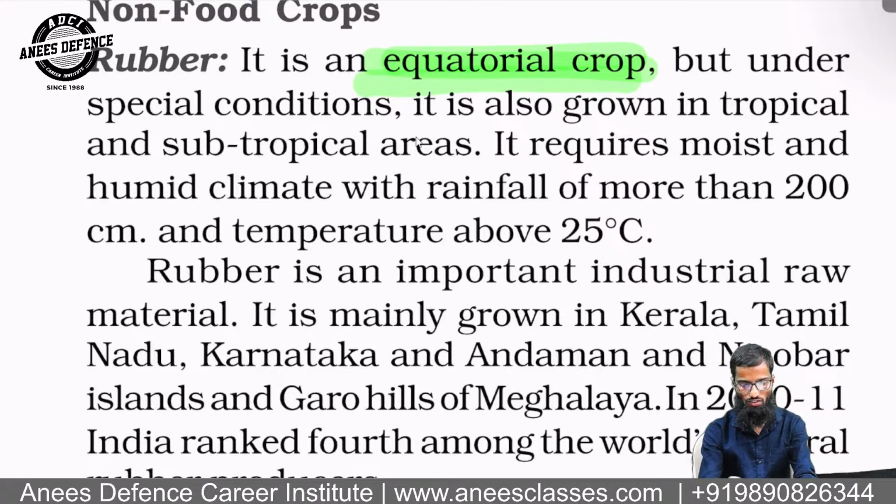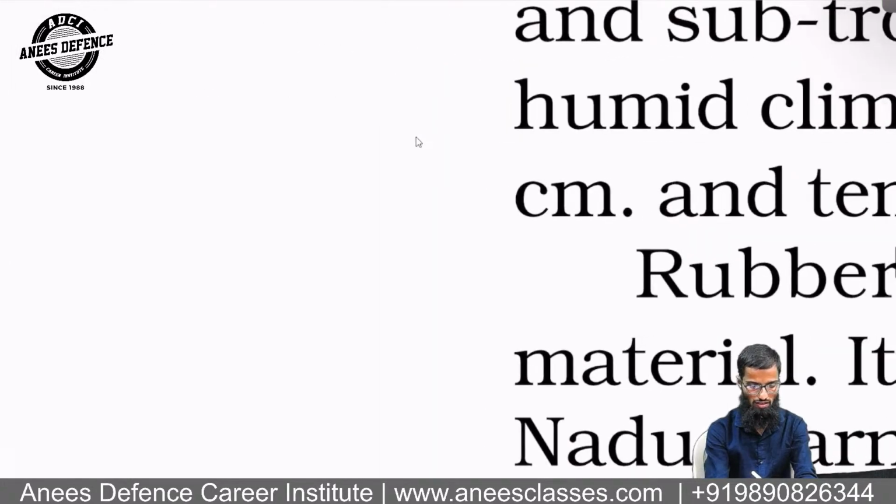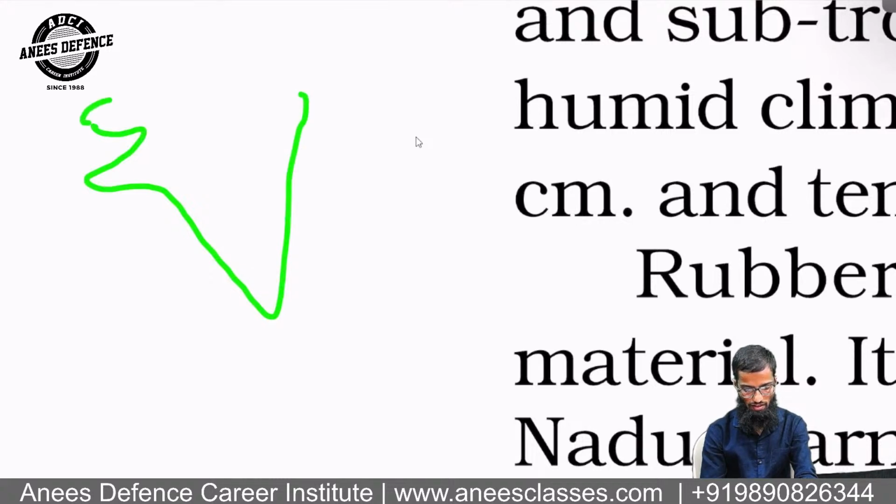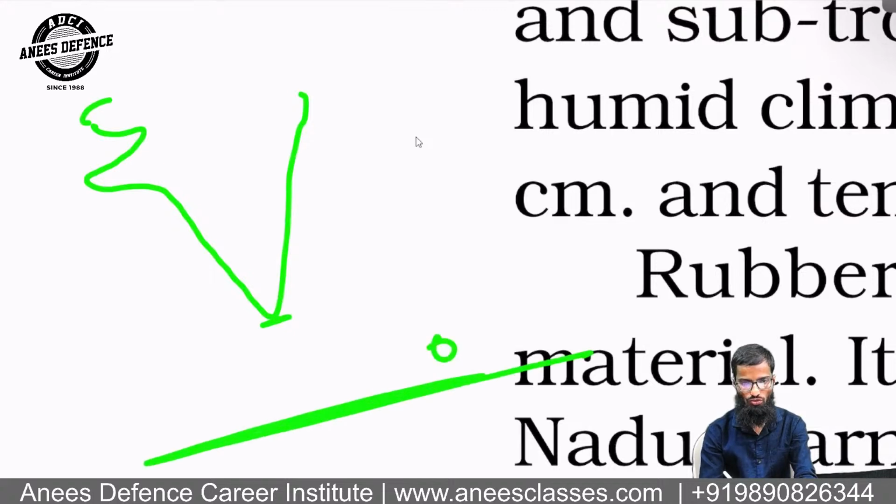Look, if I draw a map of India like this, so you know that here you have the equator, 0 degree. So you know that only in this region, in Kerala, can rubber be taken.